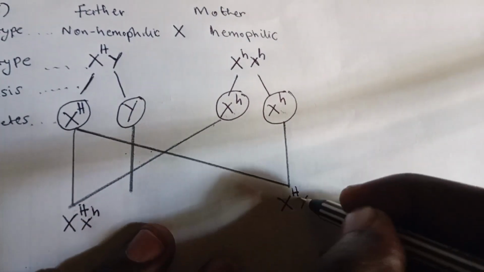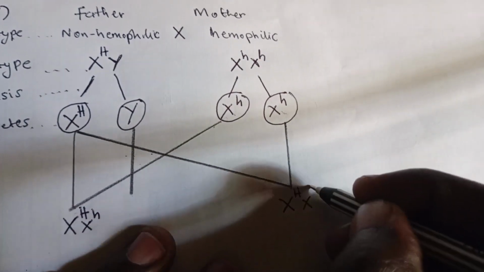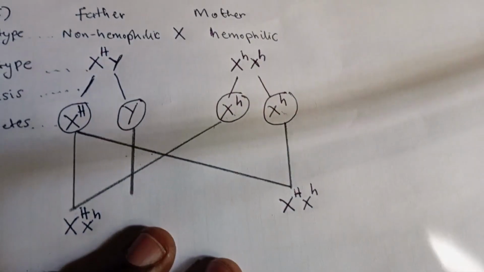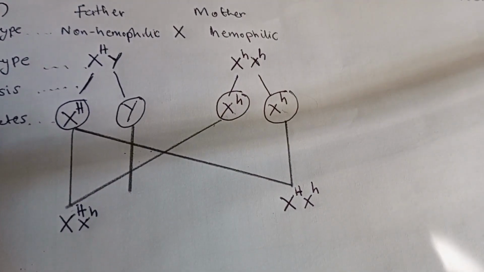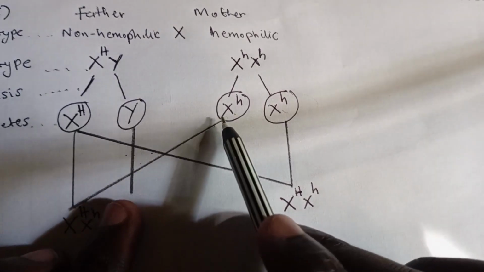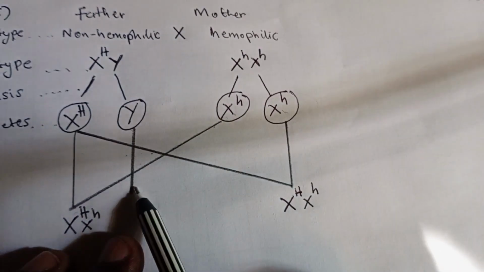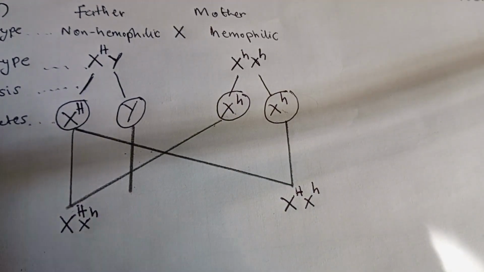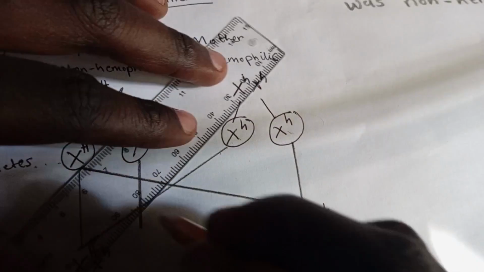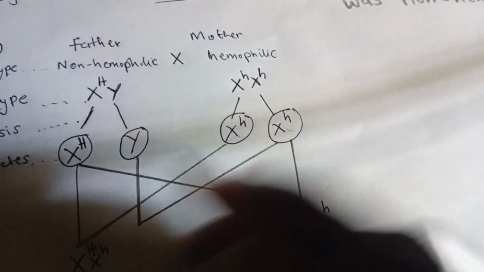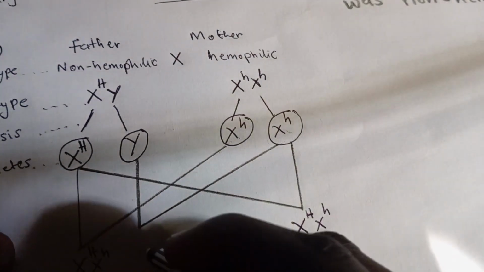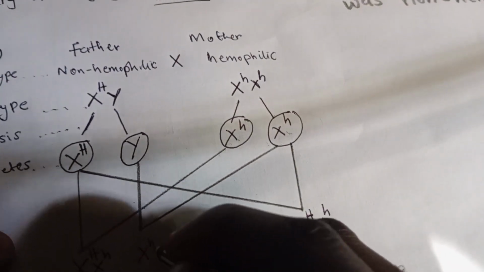This one it's X, small letter h. Okay, small letter h. And now what should happen? This now should cross with this one there. Okay, this one can cross with that one there, like this. So after these two have crossed, you are going to have X small h and then Y.